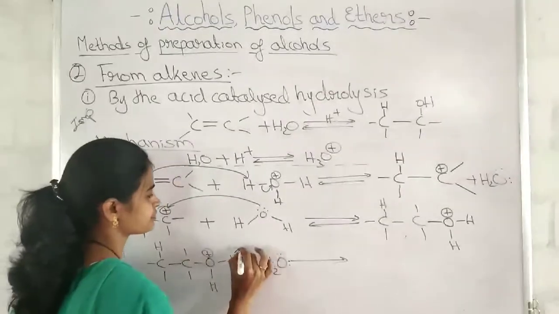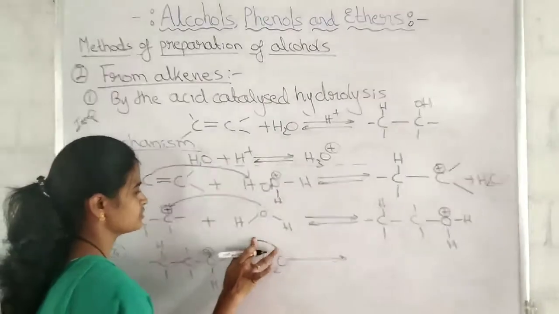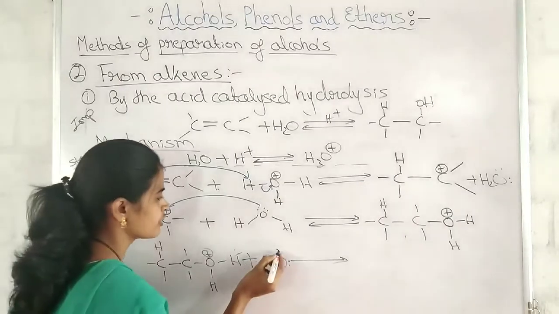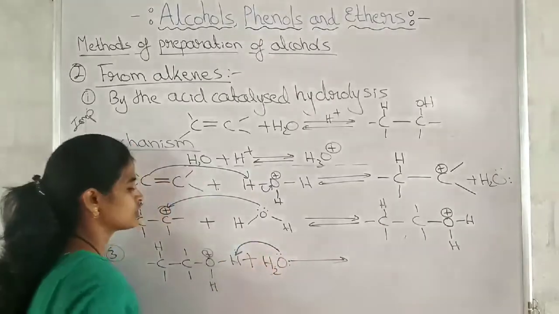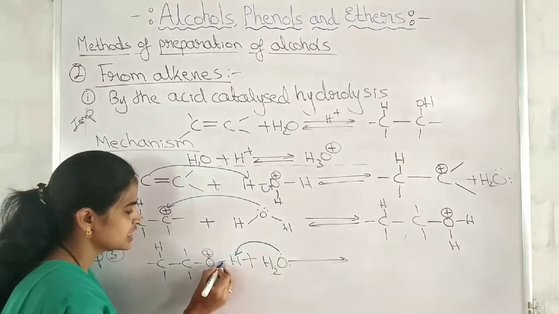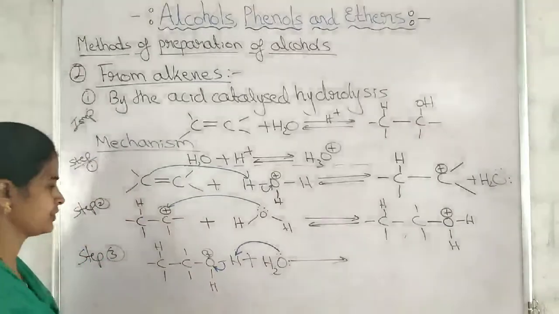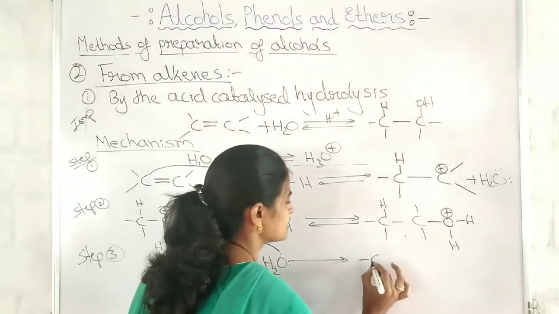See, from higher concentration of electrons to lower concentration of electrons. Okay, it is taking only the proton. Therefore, this shared pair of electrons will go on the oxygen atom. So this thing is as it is.